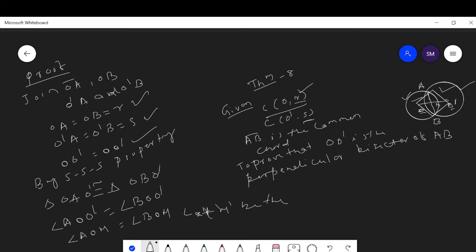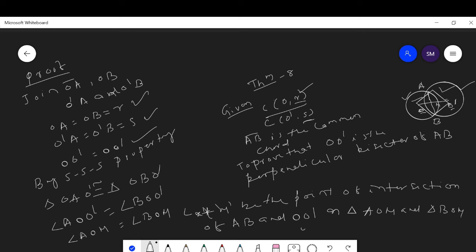Students, please concentrate, be attentive. Let M be the point of intersection of AB and OO'. Then in triangle AOM and triangle BOM, we have OA is equal to OB is equal to radius R, and angle AOM is equal to angle BOM.